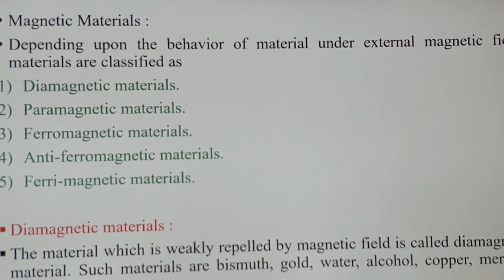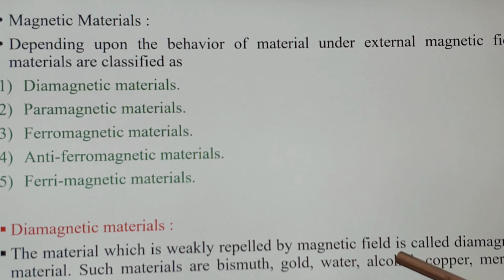First we take diamagnetic material. The material which is weakly repelled by a magnetic field is called diamagnetic material. Such materials are bismuth, gold, water, alcohol, copper, mercury, etc. So it is called diamagnetic.